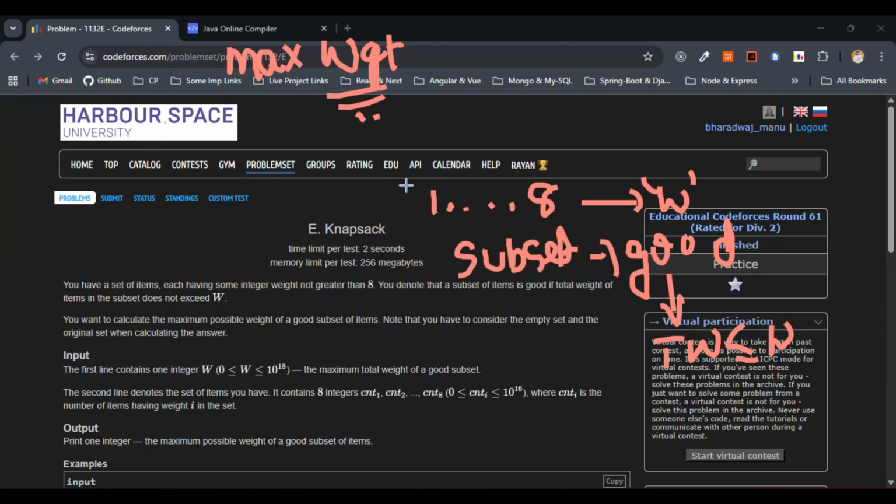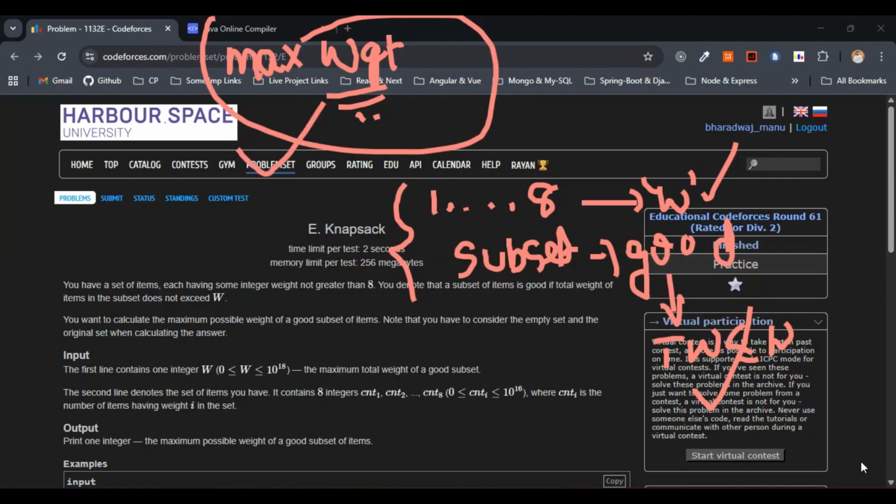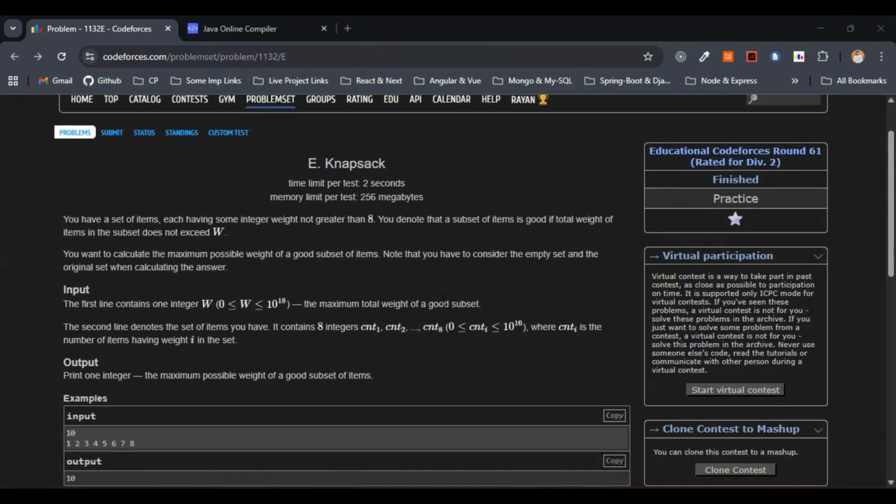Simple. I'll just read out the question loud, so listen carefully. We have counts of items of weights 1 to 8 and a limit w. A subset is good if its total weight is less than or equal to w. What we need to find here is the maximum possible weight of a good subset. That's what we need to find. So this is fine. Now let me delete this.